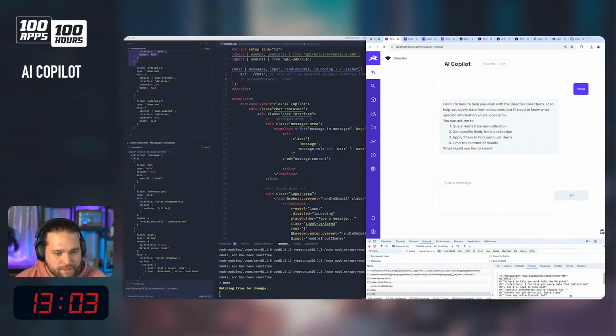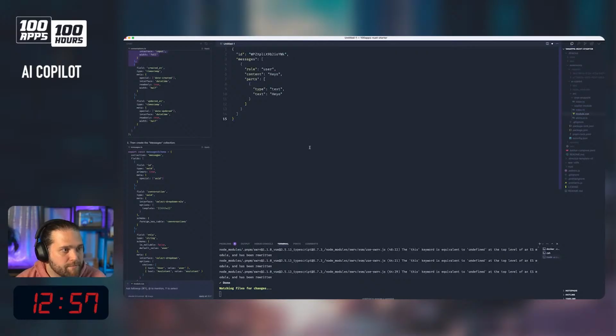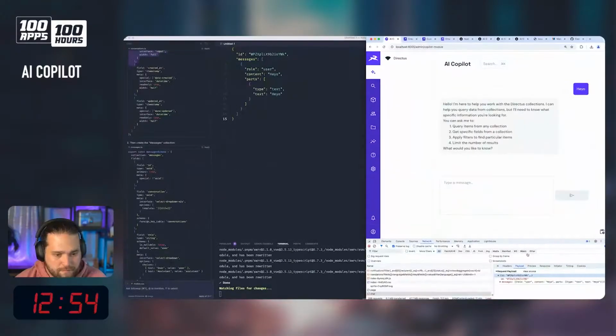Okay, so this is the type of response we're getting back. I'm just going to save that. Right? All right, that was the payload that we sent. What is the response that we got back?